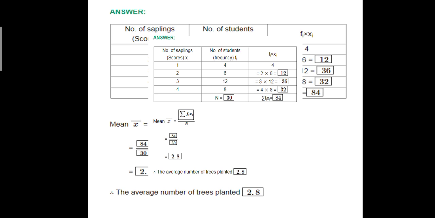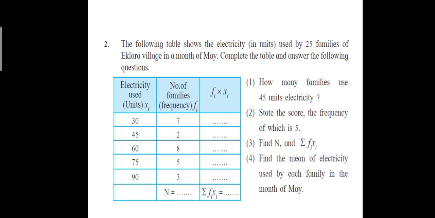And sum of fi into xi is equal to 84. Now mean is equal to sigma fi into xi upon n, which is 84 upon 30, equal to 2.8. So therefore the average number of trees planted is 2.8. Means at an average 2.8 trees are planted by each child.